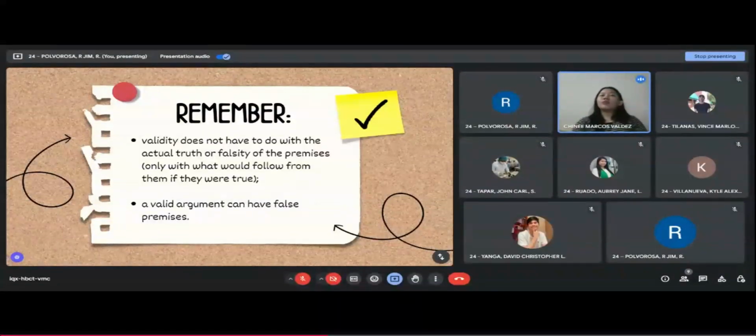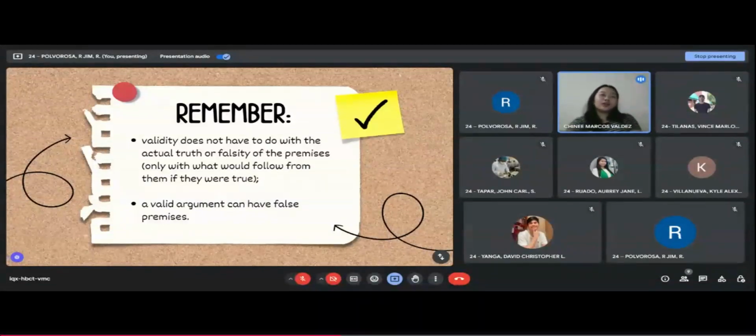So whether or not the products you have and the recipe you are following are the same, it will not affect your recipe's taste. Instead, it will depend on whether the steps that you performed are appropriate, which will result in a good recipe. So in short, validity is more concerned with how things are put together rather than whether the components or parts are correct or incorrect.